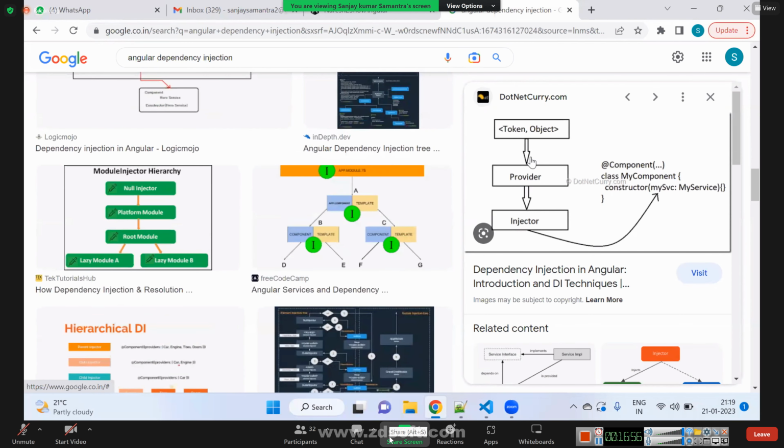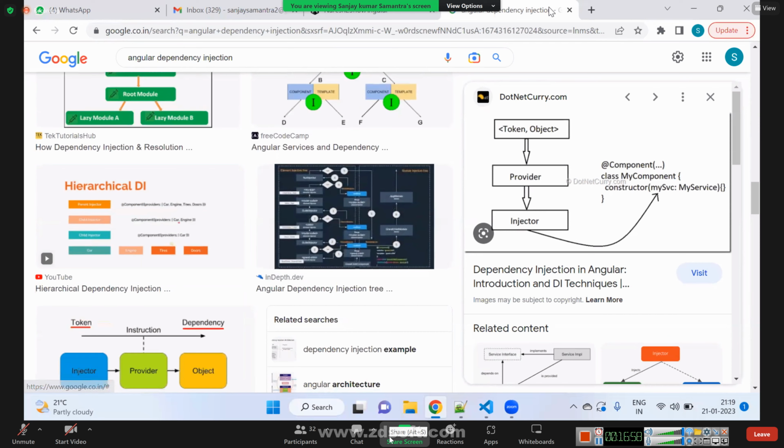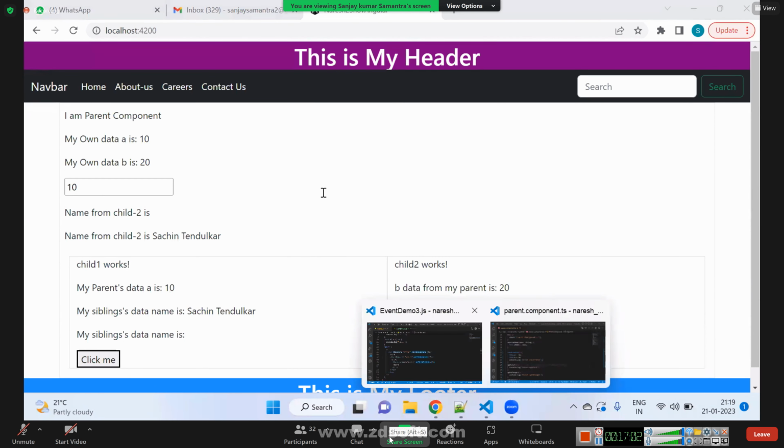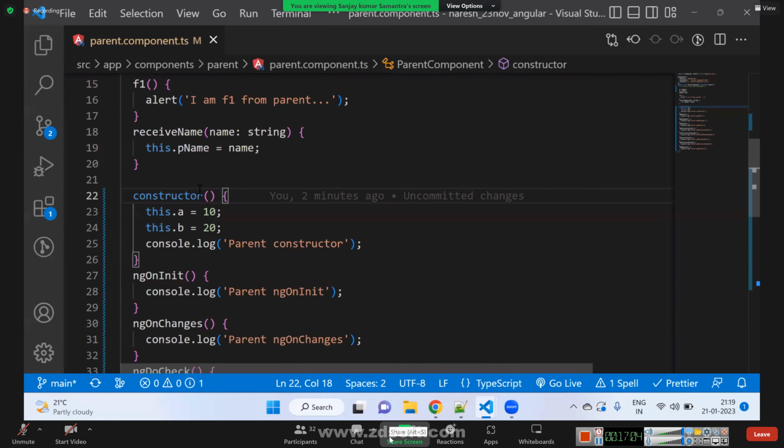Okay, that is called dependency injection. So there are a lot of predefined services we have. One of the predefined services is HTTP client. If you want to interact with the database, we have to use one service. That service name is HTTP client.